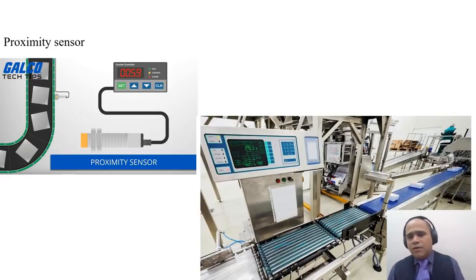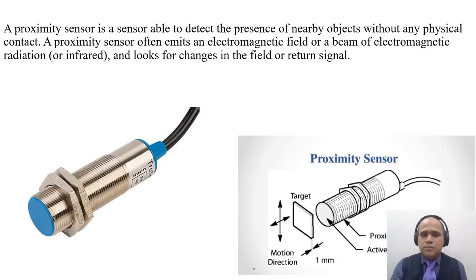Now, if you have a mill where hundreds of products are being produced and you want to count them, and these products are going over a conveyor belt, we need a contactless sensor that can count these products. So the answer to this is a proximity sensor. A proximity sensor basically senses a target in motion, and then, as per the moving target, it produces a signal. These targets could be sensed through electromagnetic radiation or infrared fluctuation. So anything which is non-contacting we consider under proximity sensors.